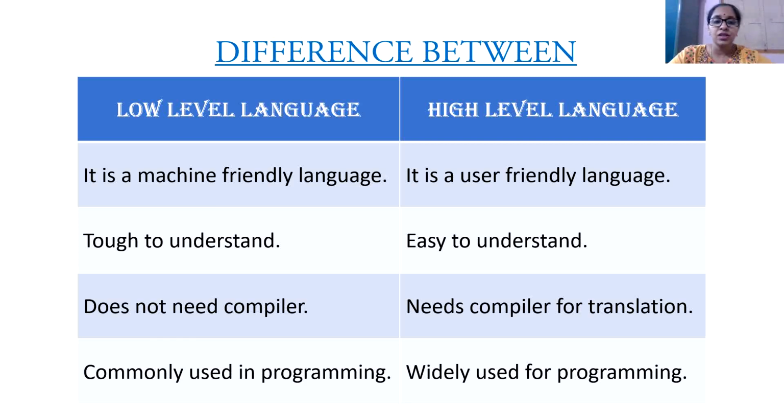Low-level language does not need a compiler, whereas high-level language needs a compiler for translation, because the English language, which is user-friendly, is converted to machine language 0 and 1. Low-level language is commonly used in programming, whereas high-level language is widely used for programming. So, these are the main differences between a low-level language and high-level language.